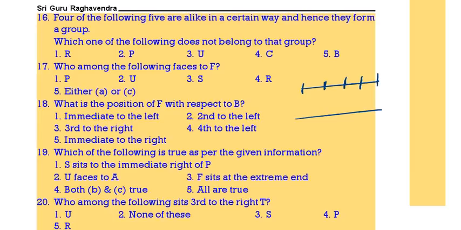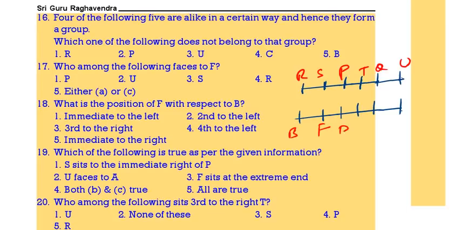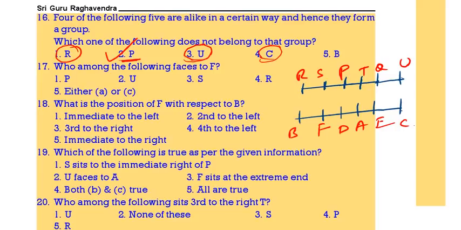1, 2, 3, 4, 5, 6. The arrangement: here we got R, S, P, T, Q, U. Here we got B, F, D, A, E, C. Now come to the questions. 4 of the following 5 are alike in a certain way. Which is the one that does not belong to that group? So only P is in the middle. Remaining R, U, C, B are in the corners. So P is the odd one out.